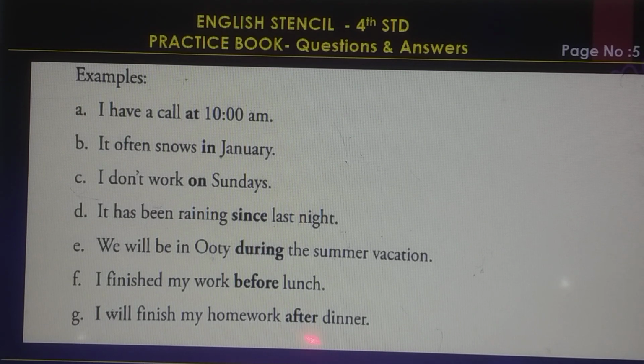Examples. I have a call at 10 a.m. It often snows in January. I don't work on Sundays. It has been raining since last night. We will be in Ooty during the summer vacation. I finished my work before lunch. I will finish my homework after dinner.